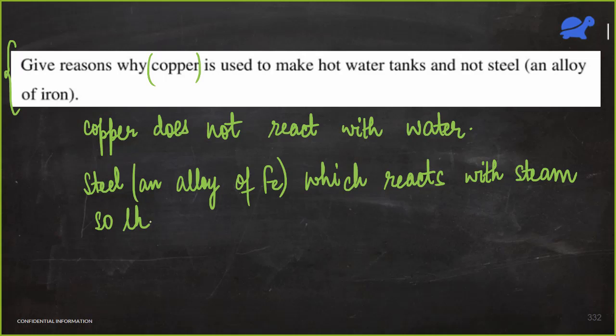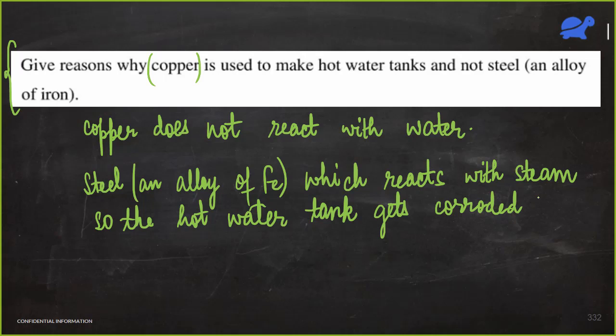So the hot water tank gets corroded from inside. That is why all the hot water tanks are made of copper and not steel.